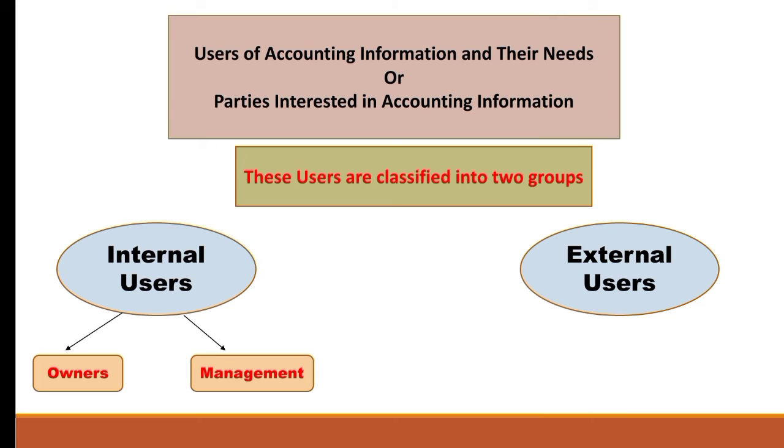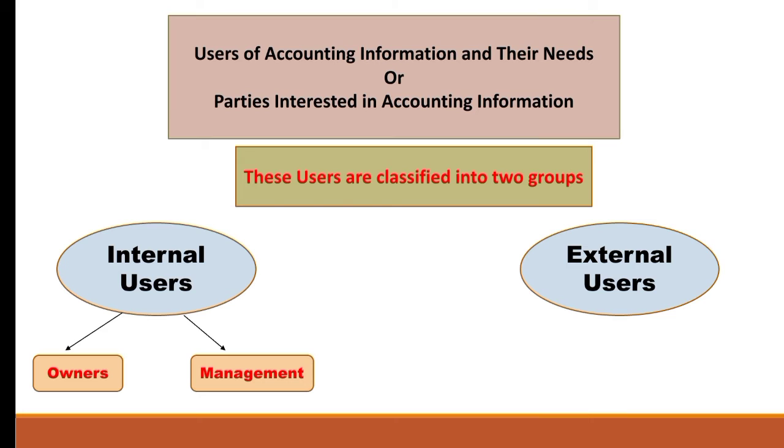See, we know business enterprises prepare the profit and loss account, balance sheet, and cash flow statement, and all these results such as profit, financial position and cash flow are published in reports. So the needs of the management are basically met by the accounting information provided by published reports of the business enterprise. Now what do these published reports include? They include the profit and loss account, balance sheet and cash flow statement.